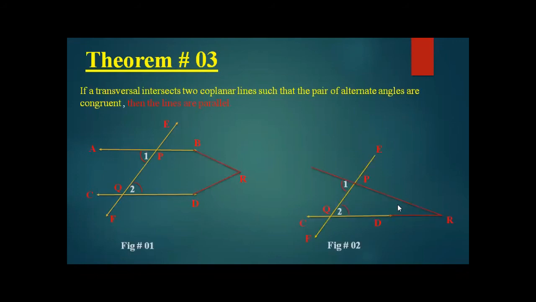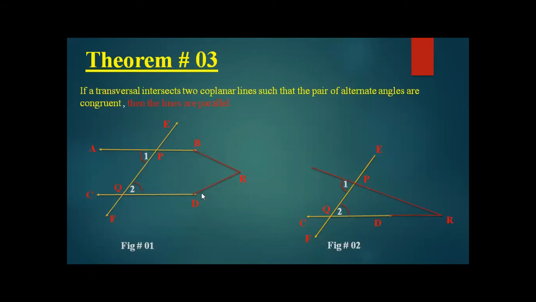For example, this is figure number 1 and figure number 2. Assume in figure number 1 that there are two lines AB and CD. There is a transversal intersected by these lines, and angle 1 and angle 2 are alternate angles. So what does the theorem say? It says that if both the angles are congruent to each other, the lines are parallel.